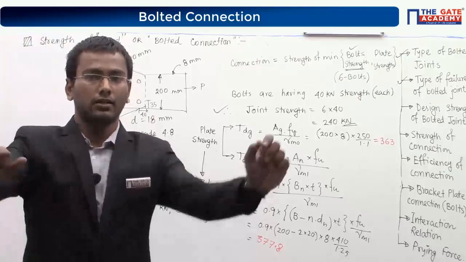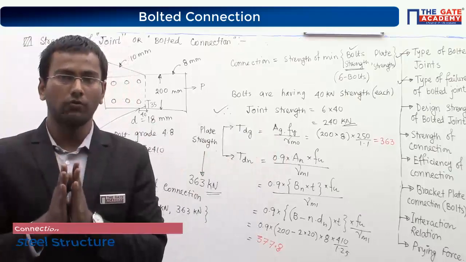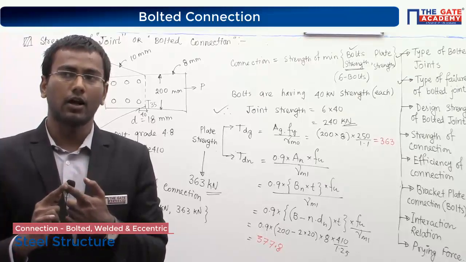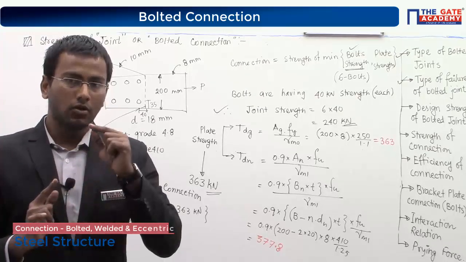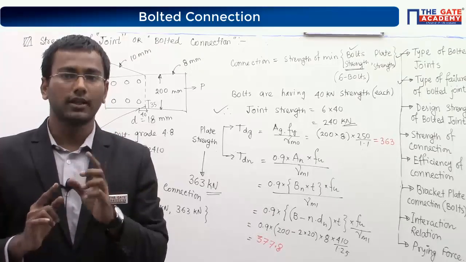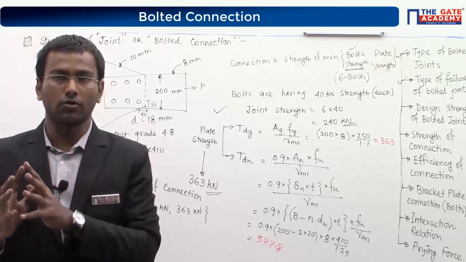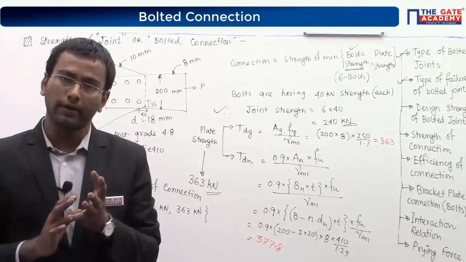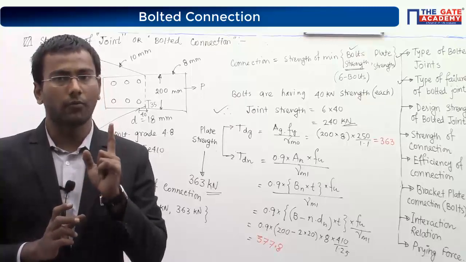Any doubt in the connection part? How to find out the connection strength, how to find out the plate strength, and how to find out only the bolted joint strength. There are a lot of different values, a lot of different concepts. If it is asked to find out the rivet value or bolt value, only find out the strength of one bolt.